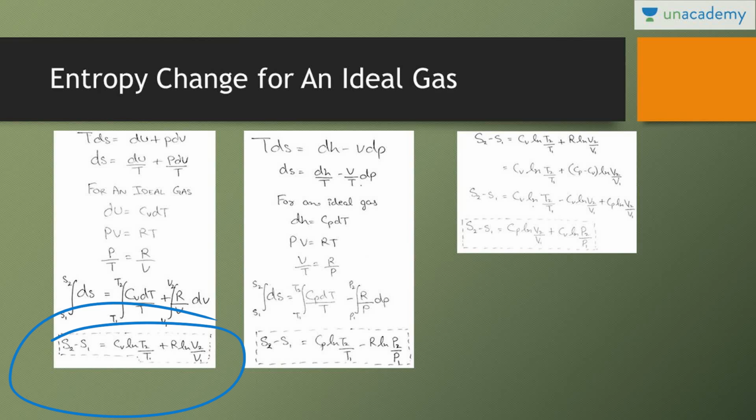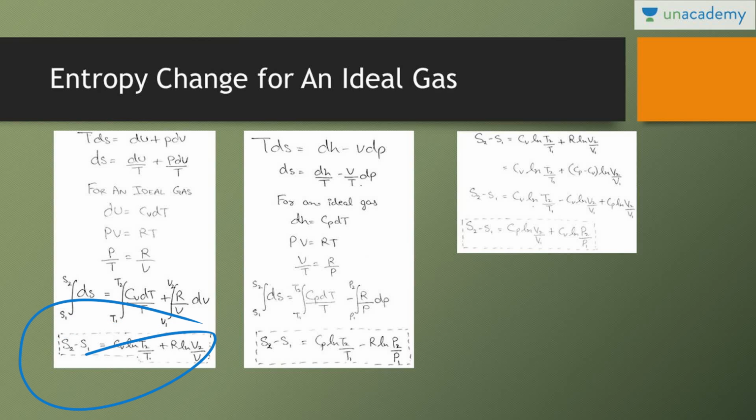Just keep in mind this particular equation. In GATE, this equation has been asked many times, and numericals related to it have been asked. So this is the entropy change if there is a variation in temperature and volume.